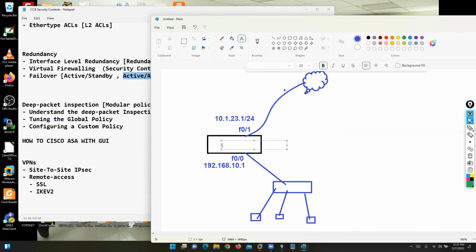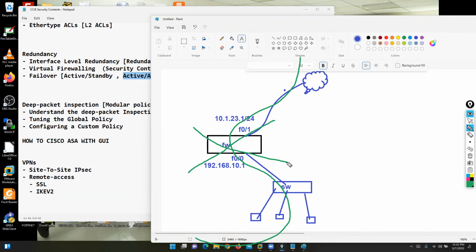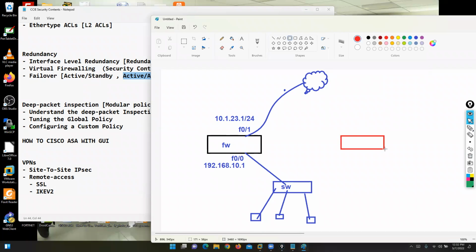We are working with a single firewall box, and as per your configuration, traffic is traveling through this box. If this complete box goes down, you will lose your connectivity. Your LAN users cannot go outside or access internet services, because you are working with a single firewall box. There is no backup, no redundancy. So you can add one more firewall in your organization as a backup, and use the failover concept, or high availability.